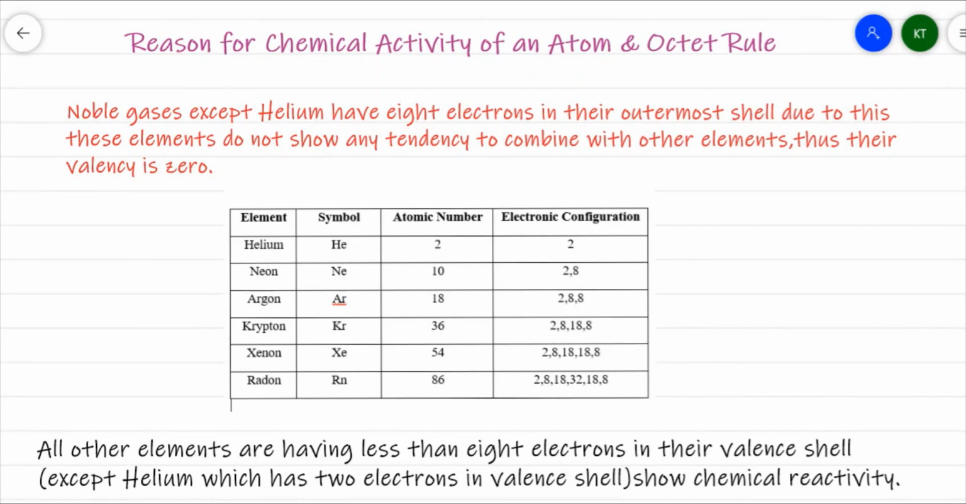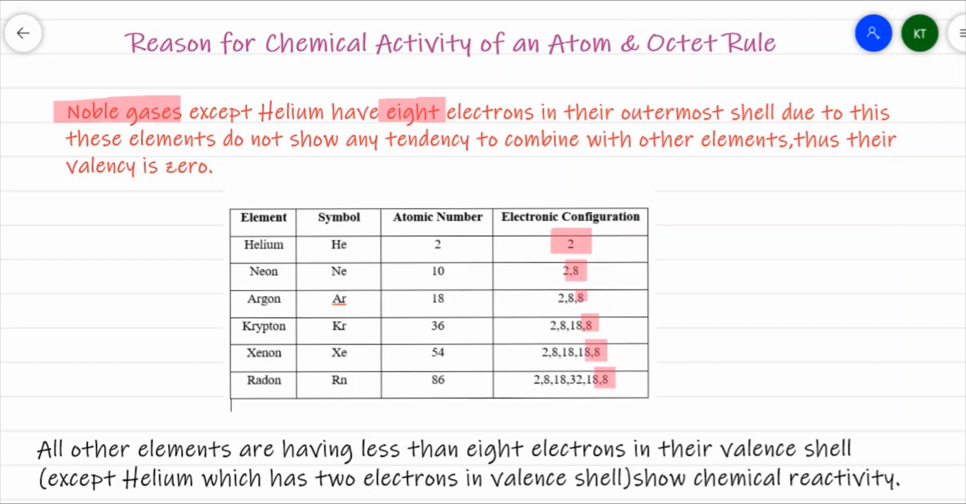In this video, we'll discuss why certain atoms of an element are reactive, whereas certain atoms of an element are not reactive. It is seen that the noble gases or inert gases have 8 electrons in their outermost shell, except helium, which has 2 electrons. Here you can see the list of noble gases or inert gases. All these elements except helium have 8 electrons in their outermost shell.